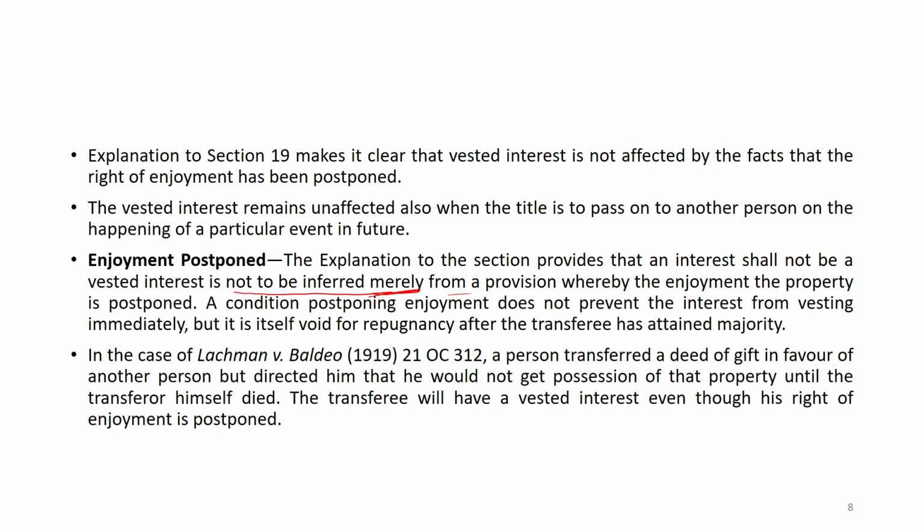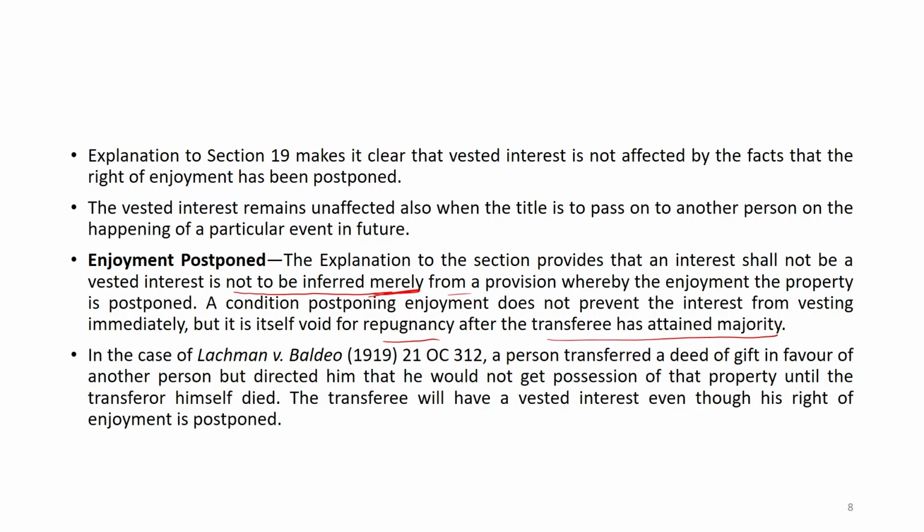So, enjoyment postponed means that after a certain time this enjoyment should not be postponed. Because the right has been vested, it is postponed only until the future incident, which is bound to happen. A condition postponing enjoyment does not prevent interest from vesting immediately. But what is void? It is itself void for repugnancy after the transferee has attained majority. That is very important.